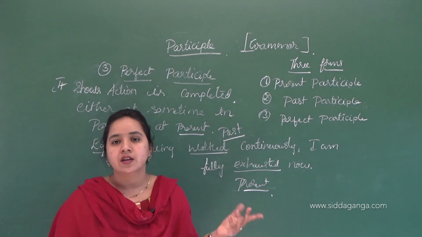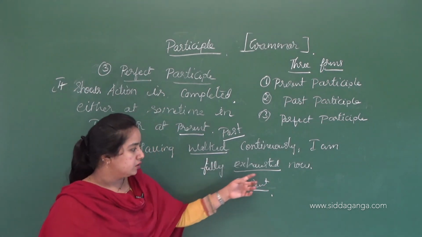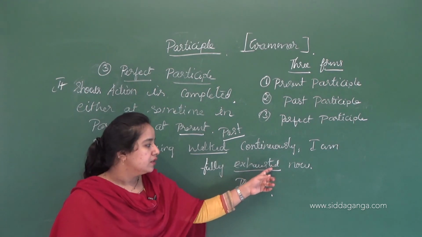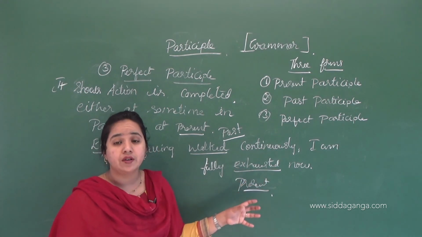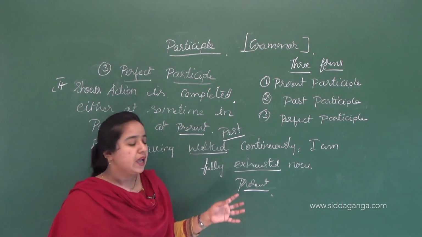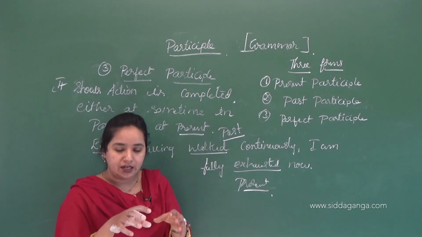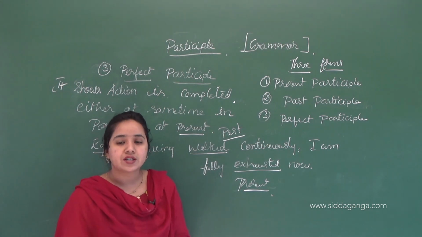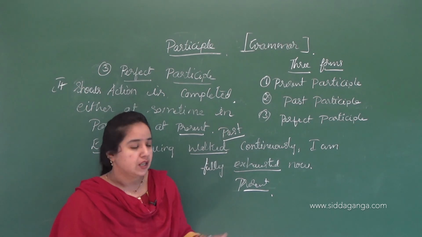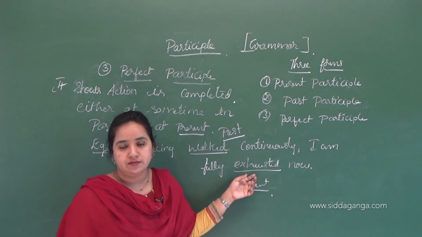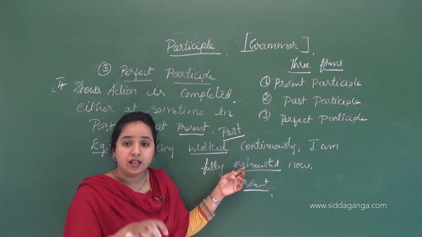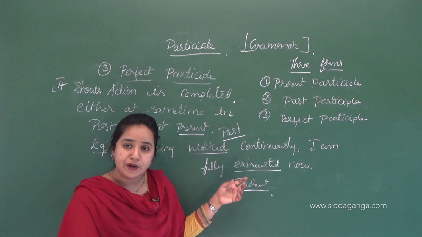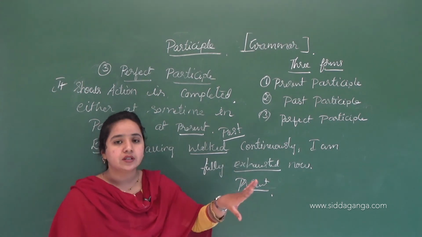In the perfect participle, although it is in the present tense, we still use the ed form, that is, exhausted. We have not used exhaust. Exhausted means the action is happening in the present, but it is completed. I felt exhausted. That tells at the present about an action that is completed. So this is about today's class.